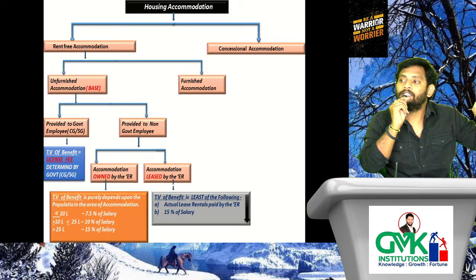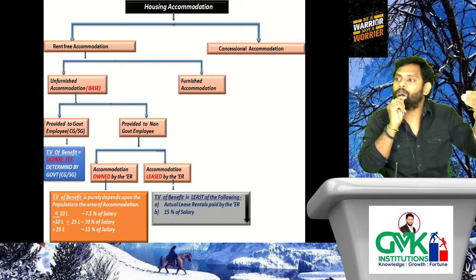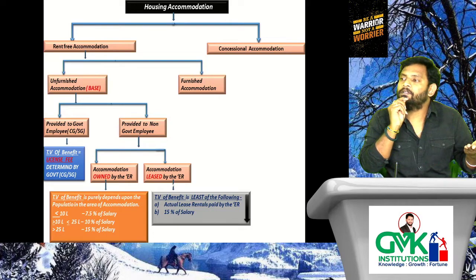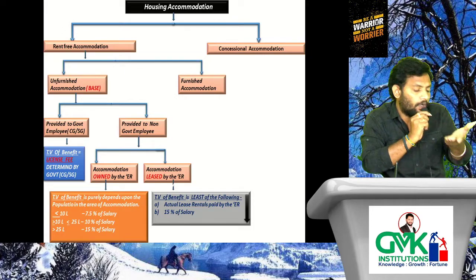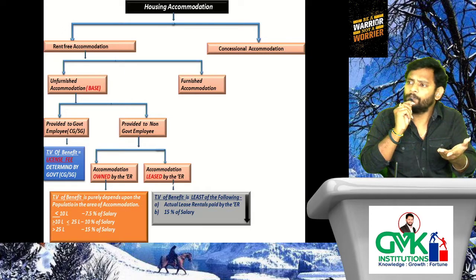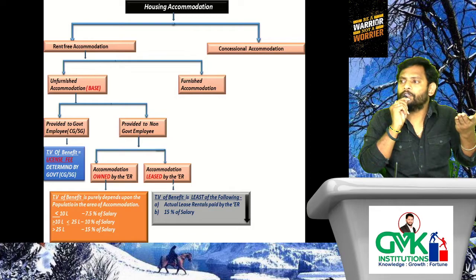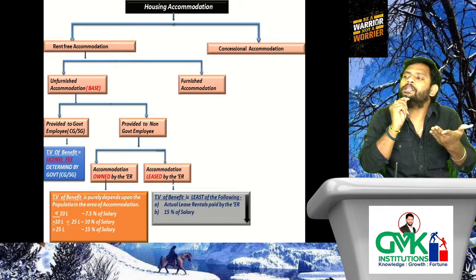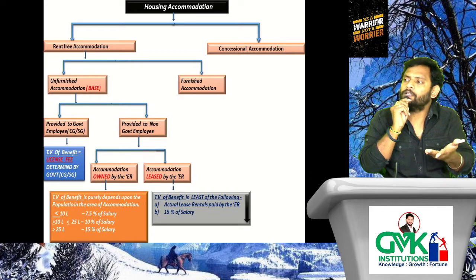That means determine the value towards RFUFA by following the earlier discussed procedure. To that, simply add the value of benefit towards furniture.